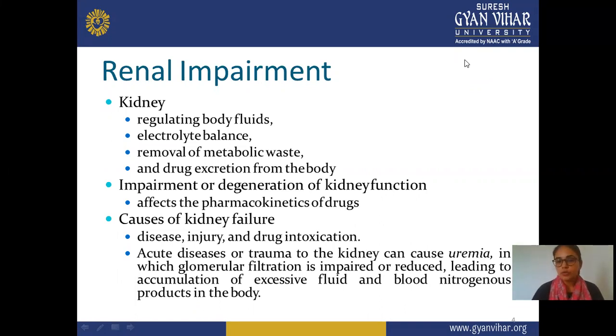Acute disease or trauma to the kidney can cause uremia. When a person has a kidney problem, uremia is mainly observed in acute disease or trauma, in which glomerular filtration is impaired or reduced. Due to this, the glomerular filtration rate is changed or impaired, leading to accumulation of excessive fluid and nitrogenous products in the body. A large amount of excessive fluid or more nitrogenous substance is present in your blood or body.